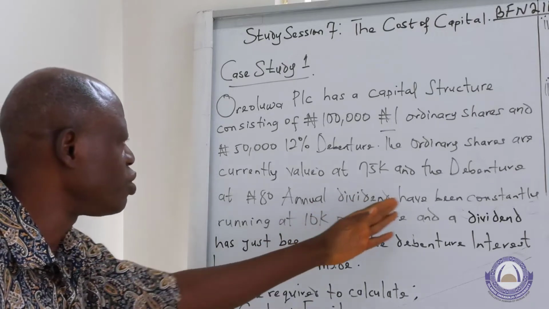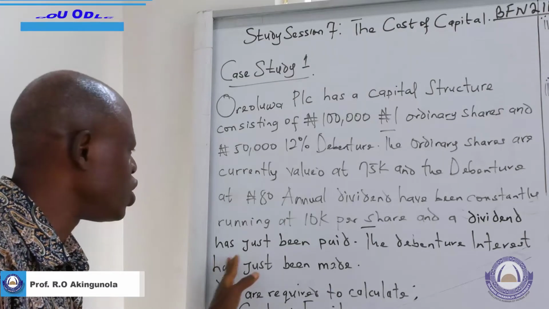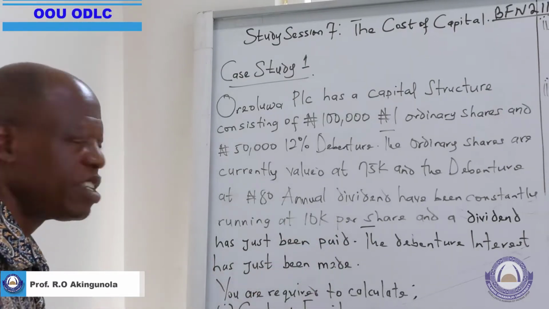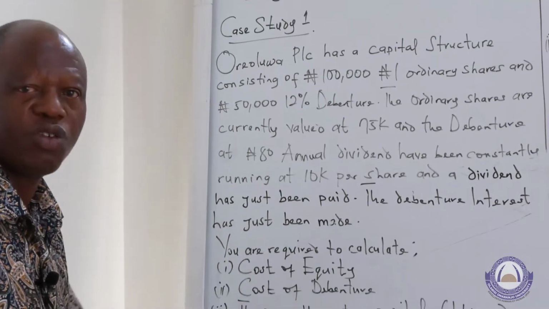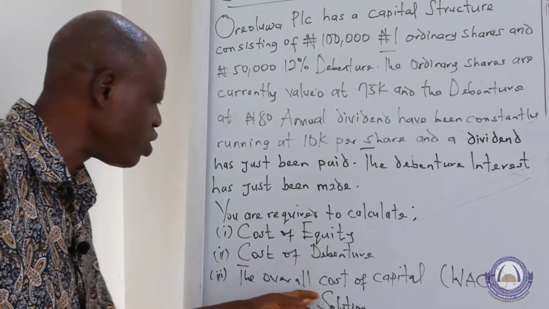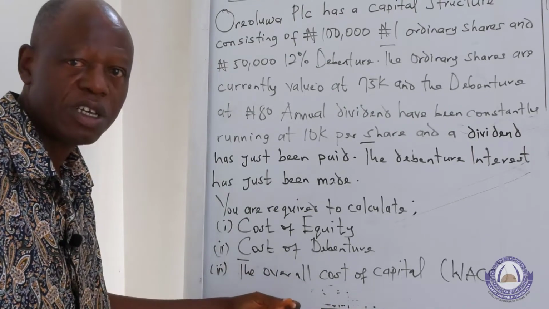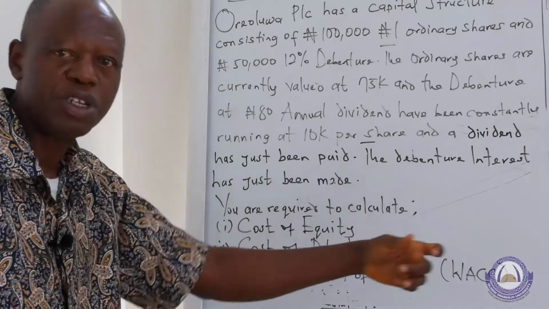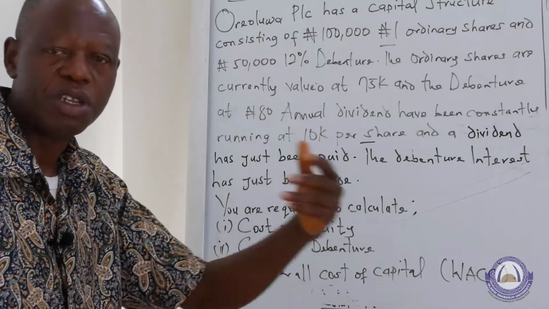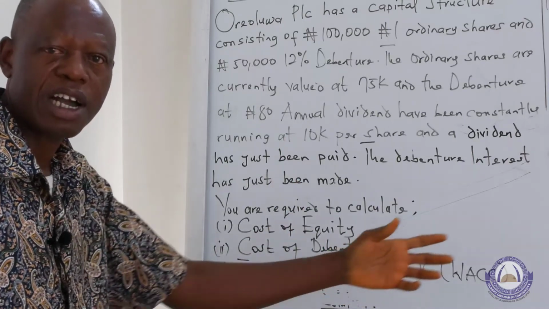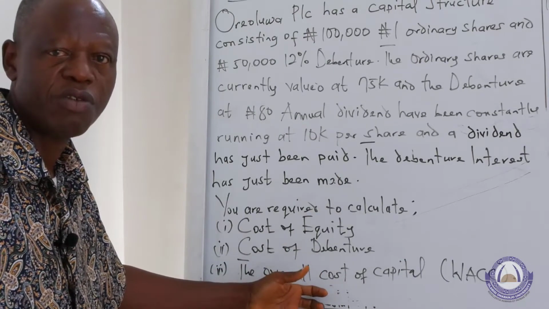The dividend is assumed to have been paid and is running at 10 kobo per share. Therefore, debenture interest is also assumed to be regularly paid. We are interested in estimating the cost of equity, the cost of debt, as well as the overall cost of capital. It is the overall cost of capital that is the issue. Like I said, it is the hurdle rate, the rate that will be used to appraise our investment proposal. That is to discount the forecast of cash inflows in the future when we have a project to be considered for investment.